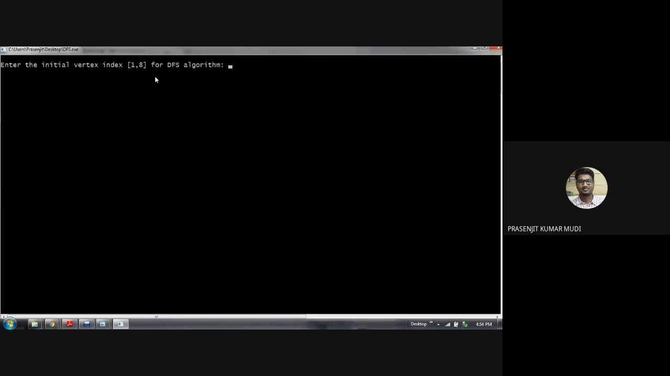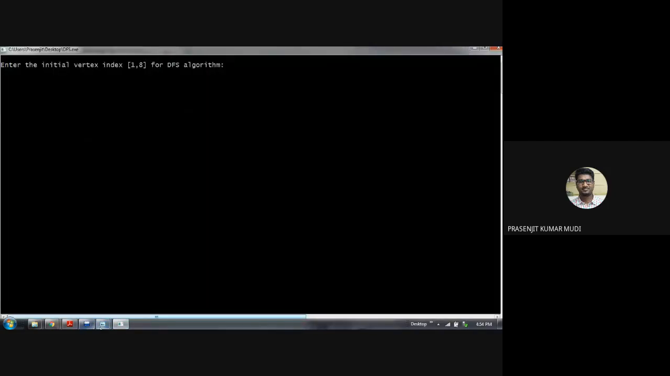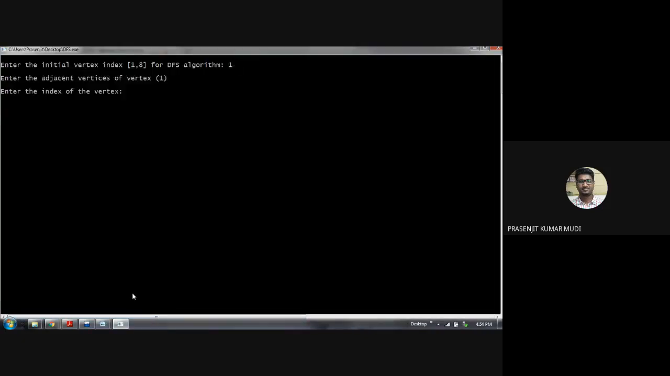That is the initial vertex. So let me start with vertex 1, so that we can verify our program output with the theoretically desired output. This one. We have started with initial vertex 1. So let me give the output. It is now asking, enter the adjacent vertices of vertex 1.